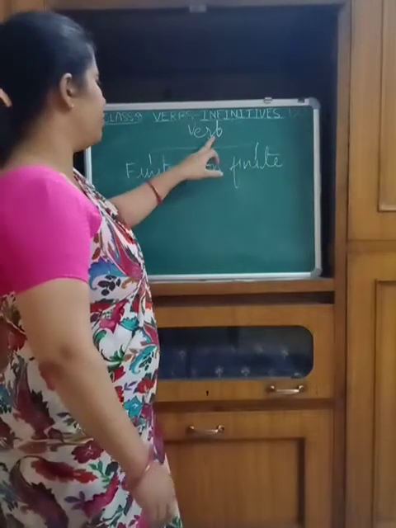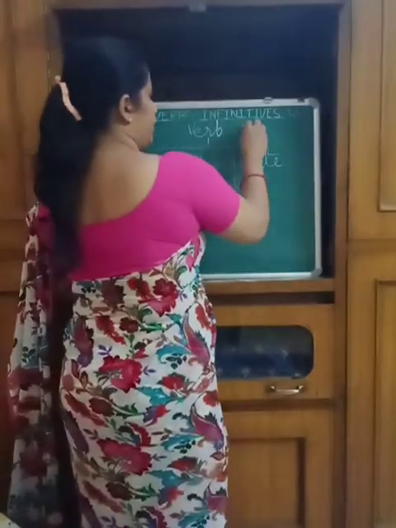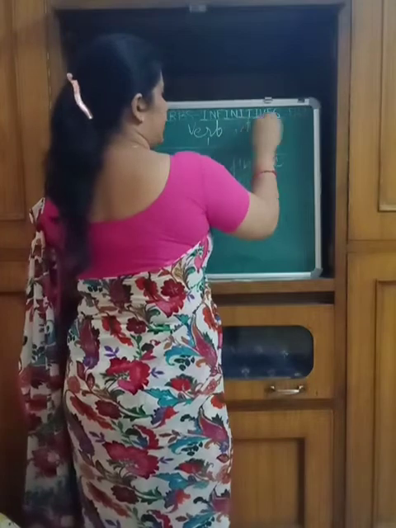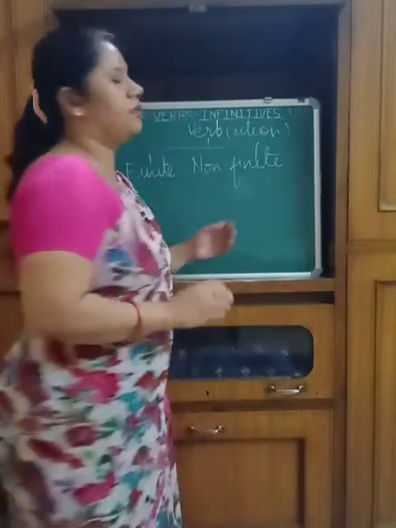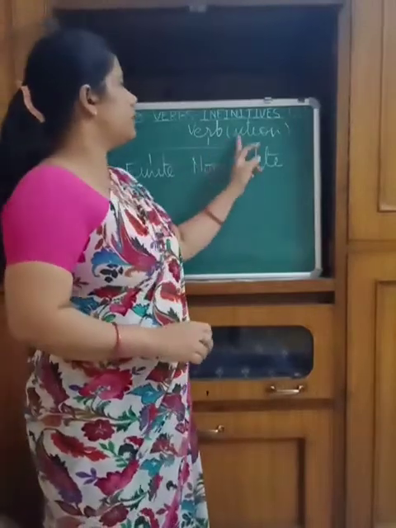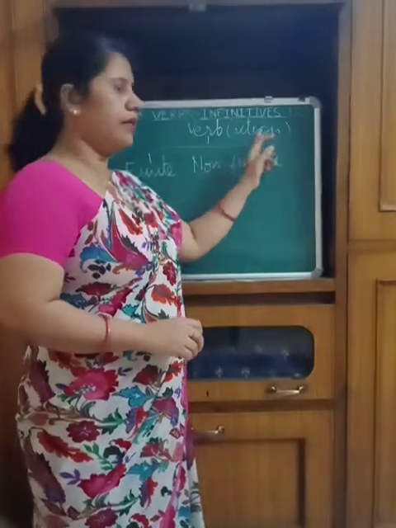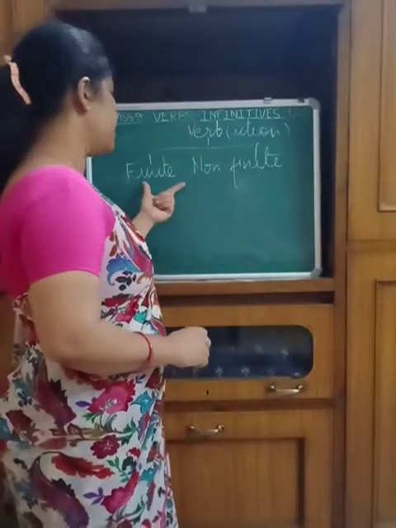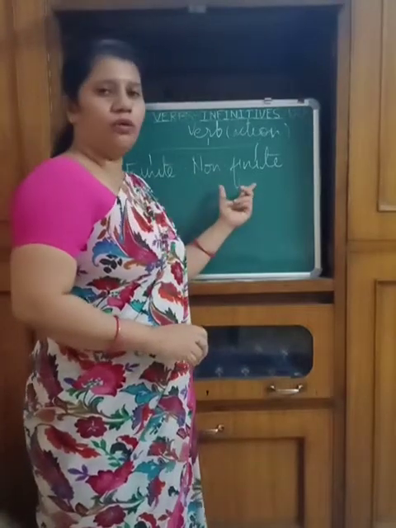Generally, we know what the verb is. If we want to explain it, it is the action done by the subject or the doer. Basically, whatever actions can be done, they can be divided into two categories: the finite verb and the non-finite verb.